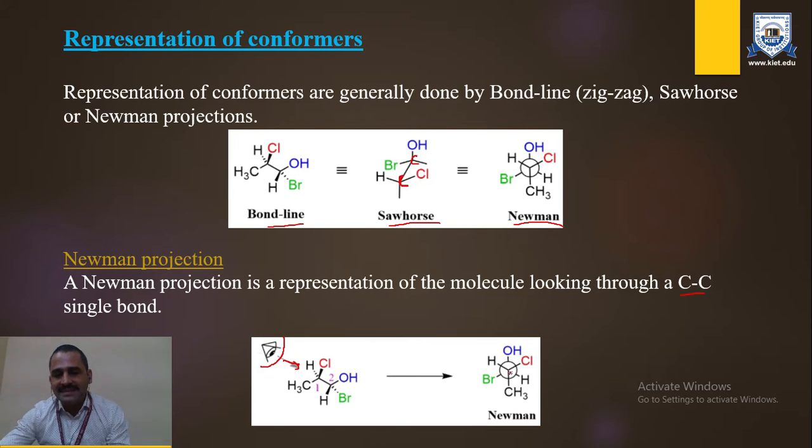If we consider this point as the first carbon and this circle as the second carbon, the two carbons show all the aligned substituents on the molecule. So that is the Newman projection, where we can also check the dihedral angle.